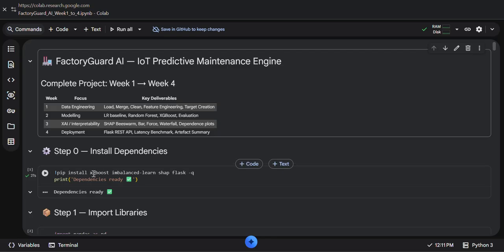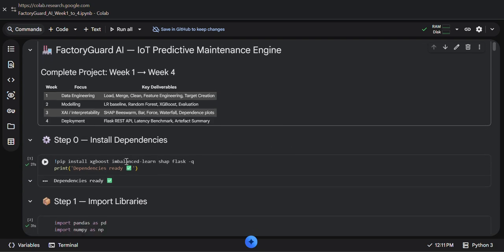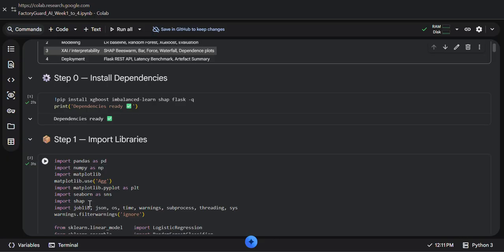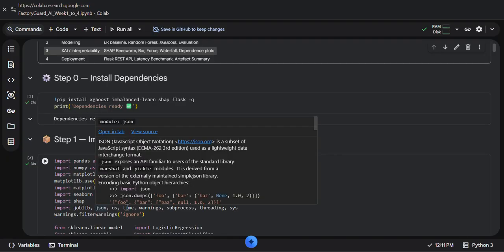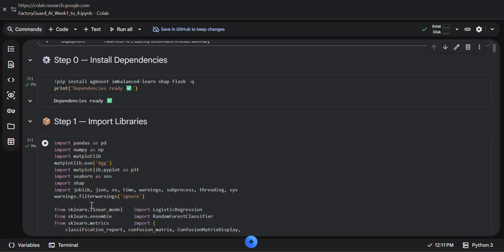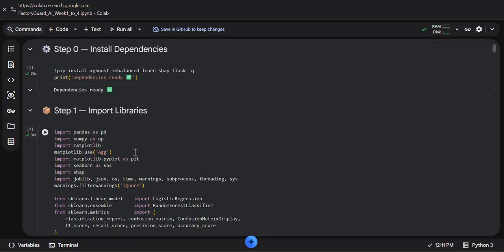After that I imported all the required libraries like pandas, numpy, matplotlib, seaborn, shap, joblib, json, os, time and warnings.